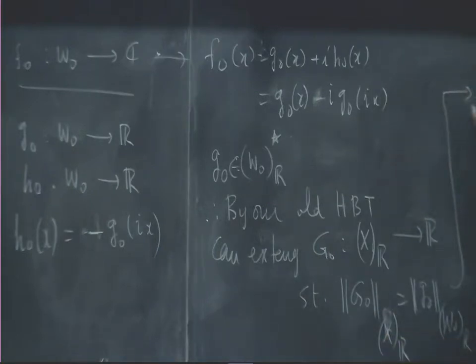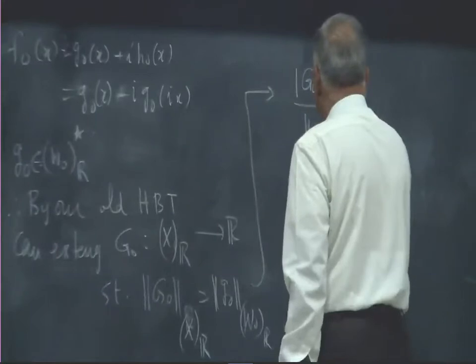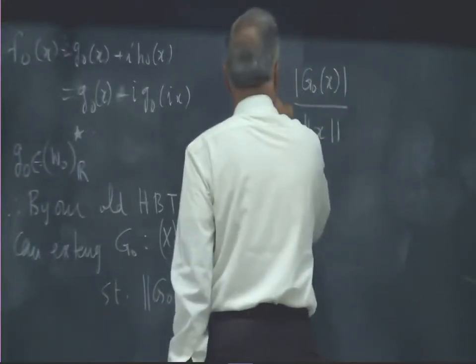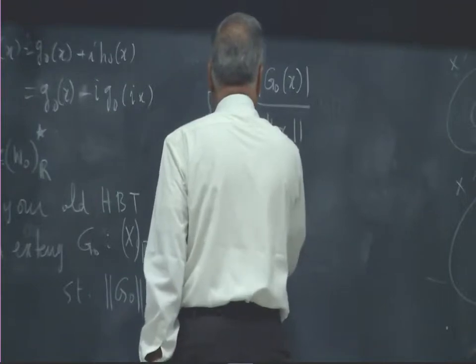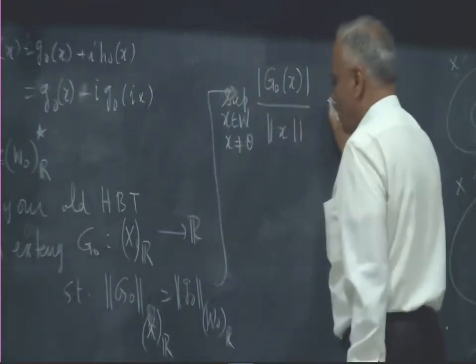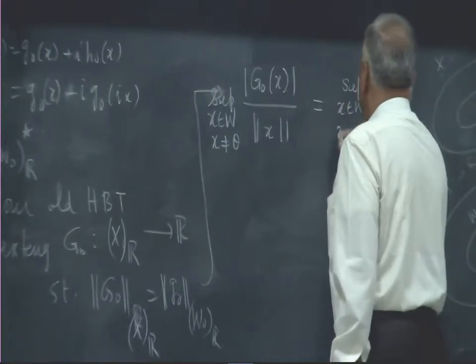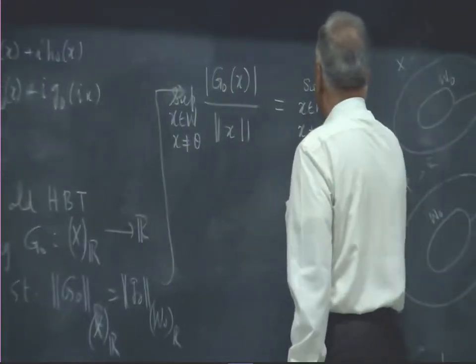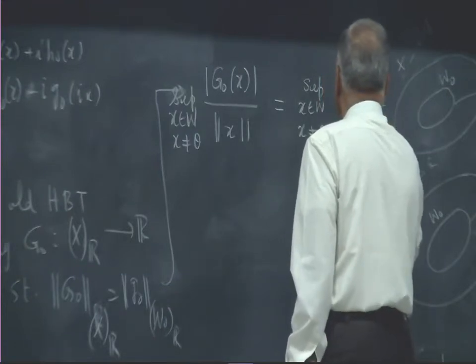This means the supremum of modulus of G0 x divided by norm of x, over x belonging to W0, x not equal to the zero vector, equals the supremum of modulus of little g of x over norm x, over x in capital X, x not zero.